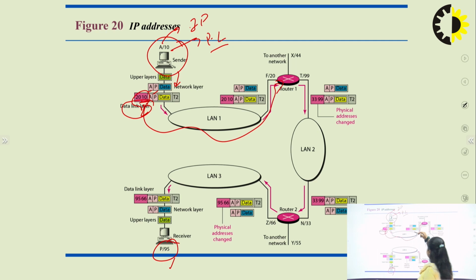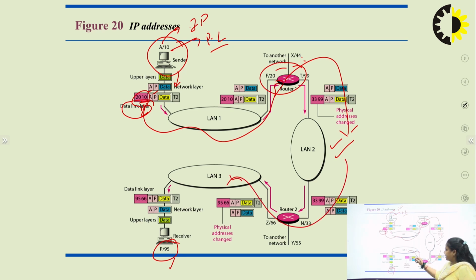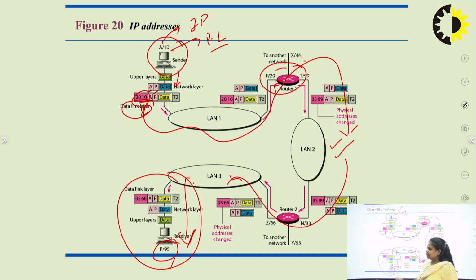When it comes to the router, it will de-encapsulate the packet and find that this is the network of LAN 2. So it will transmit and convert only the physical address, but there will be no change in the logical address, right? And finally, when it comes to LAN 3, it is received at the local address and it is the responsibility of the addressing to receive that data.